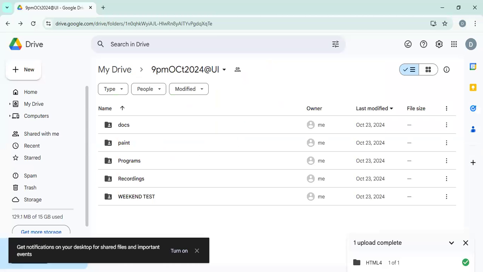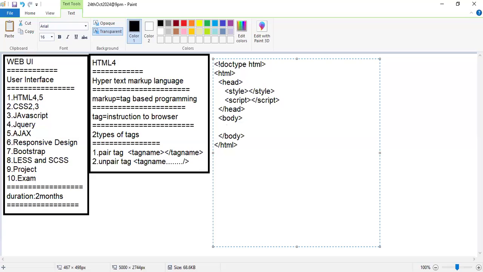Here we are learning HTML tags. I'm explaining the HTML pair tags here. Once you start the tag, definitely you need to close the tag. Here we have H1 to H6. H1 tag, H2 tag, H3 tag, H1 to H6 tags all come under pair tags. The paragraph tag also comes under pair tags. The div tag also comes under pair tags. The table tag is also a pair tag.